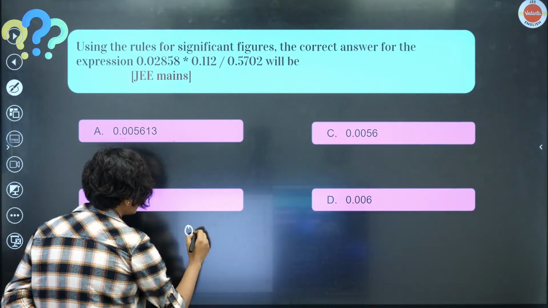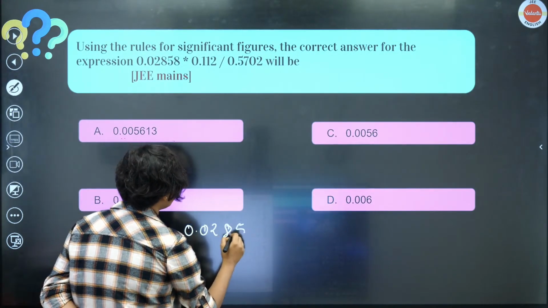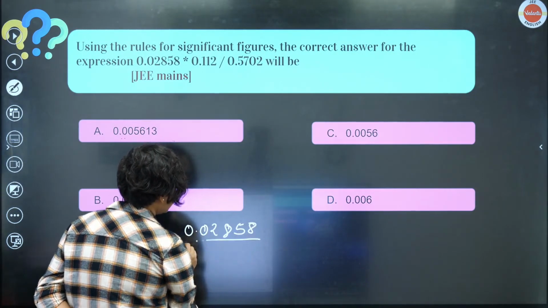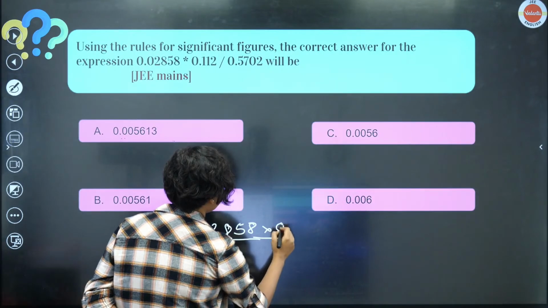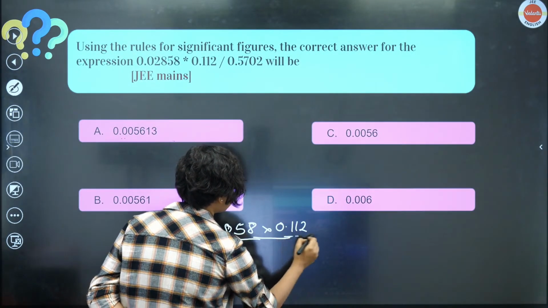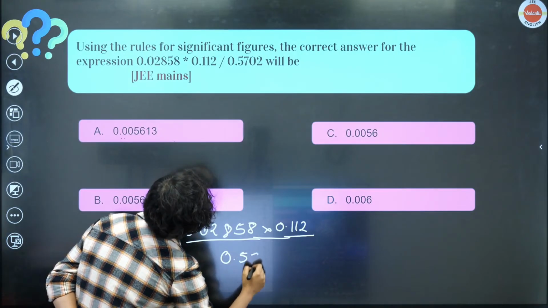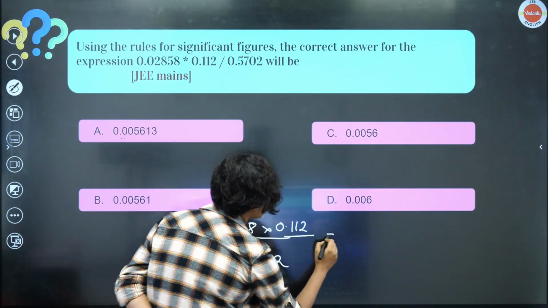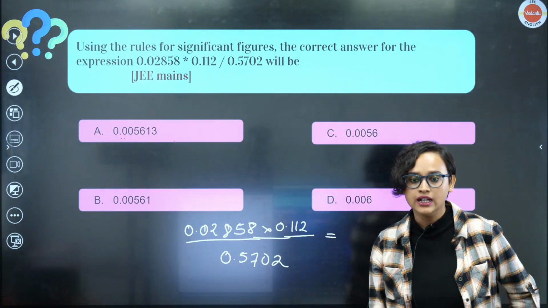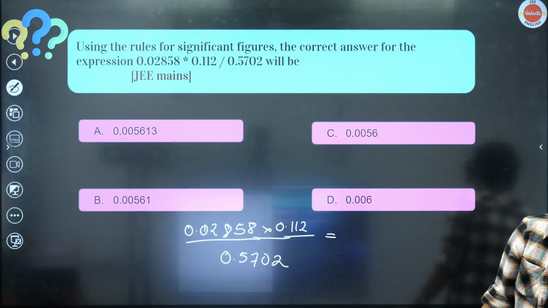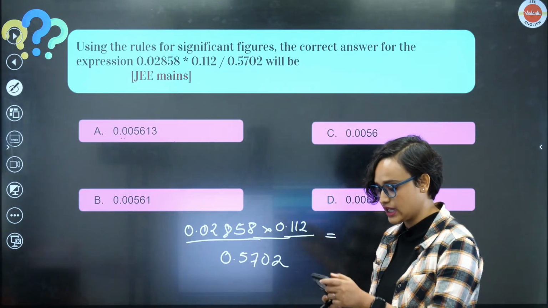It is written 0.02858 multiplied by 0.112, divided by 0.5702. What will be the answer, guys? Can somebody use a calculator and tell me what is the correct answer?